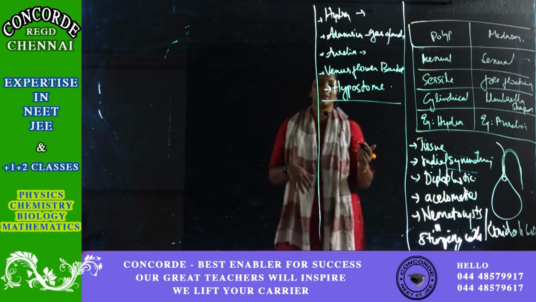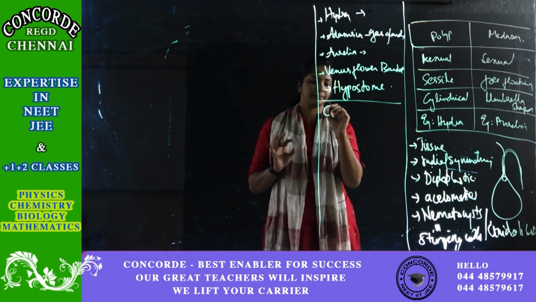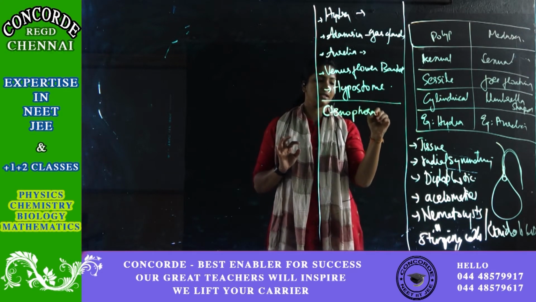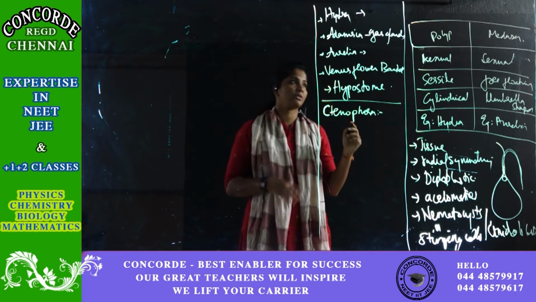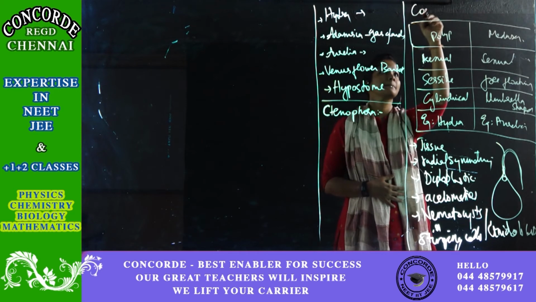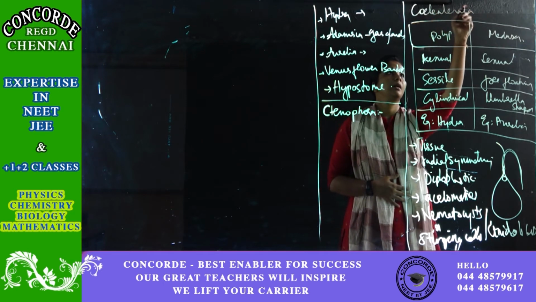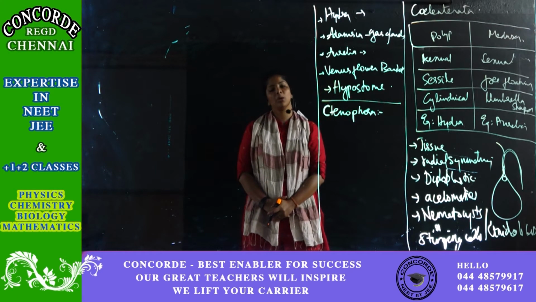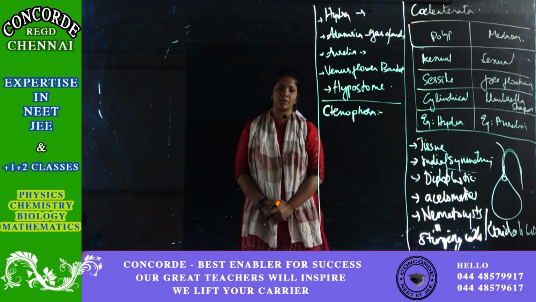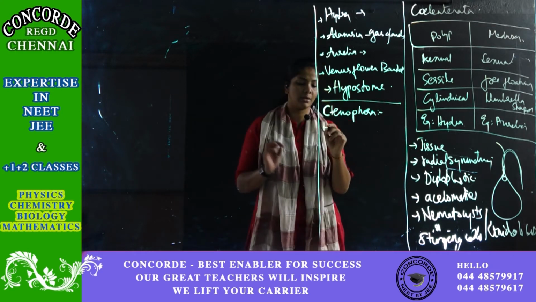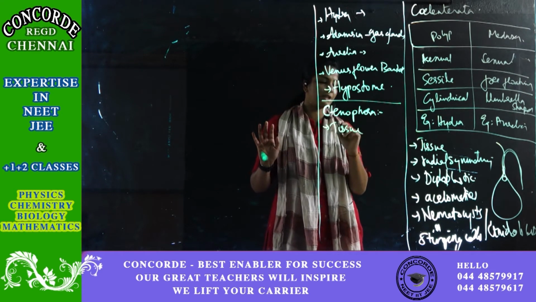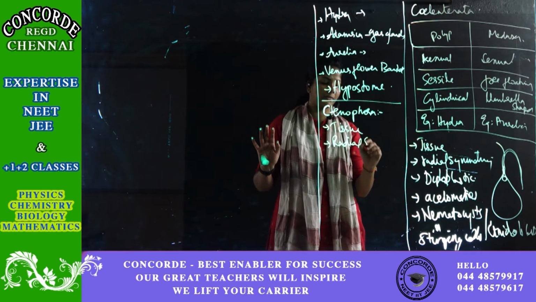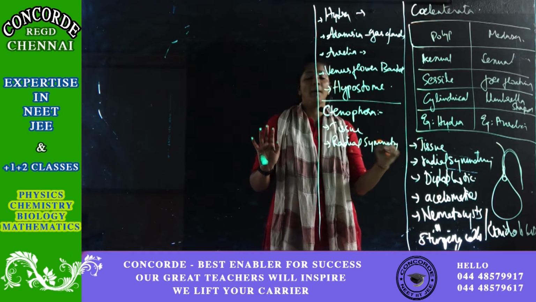Okay. Next we are going to see about Ctenophora. So this is the family following your coelenterates. Okay, so this is your coelenterata and this will be your Ctenophora. Okay. So if you see Coelenterata and Ctenophora, they are almost similar except for one or two things. Okay. So Ctenophora also exhibits tissue level organization. Okay. Then they also have radial symmetry. Only these two categories will have radial symmetry. All other groups exhibit bilateral symmetry.